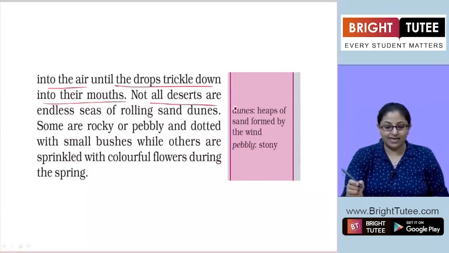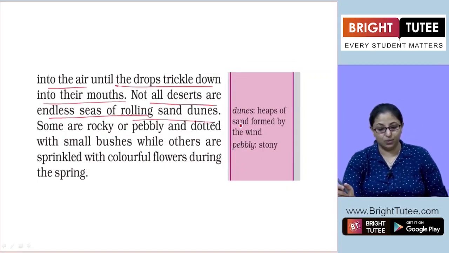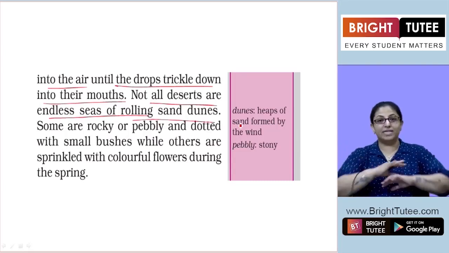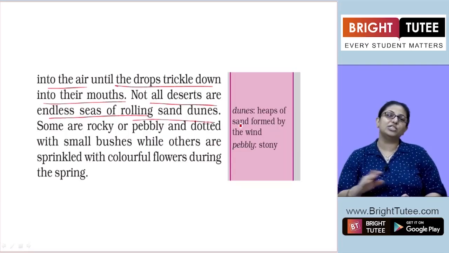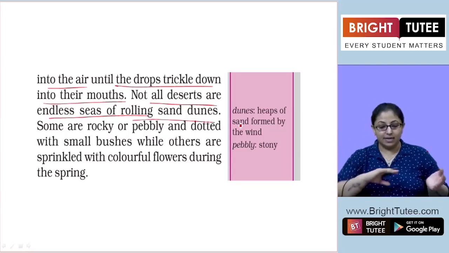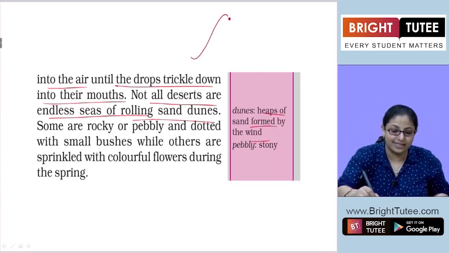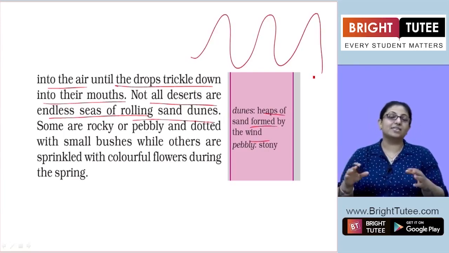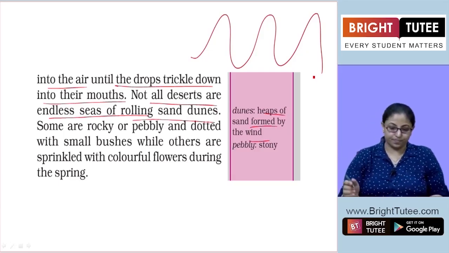Not all deserts are endless seas of rolling sand dunes. Deserts are called the endless seas of sand. Wherever you see, it is just sand. But not all deserts are like that. Sand dunes, we all know, are heaps of sand formed by the wind, like this and this. So all the deserts are not vast seas of these sand dunes.